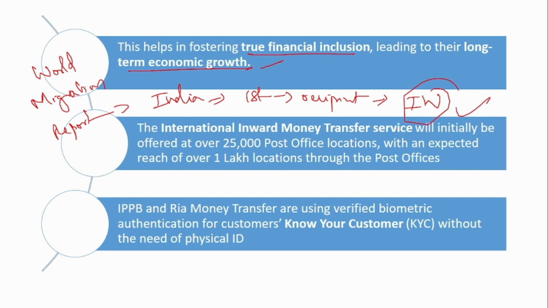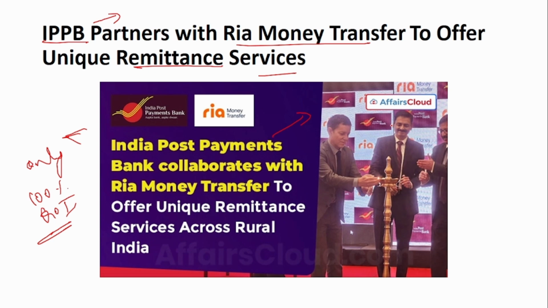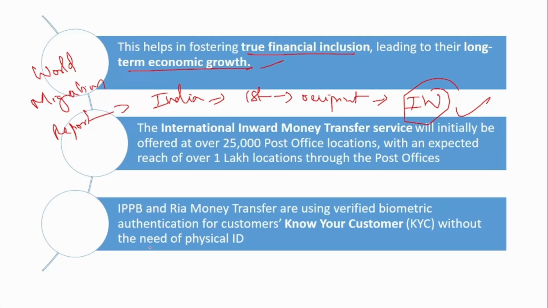So we know that a lot of people are sending money to their relatives in India from outside. So this partnership will really help those people, and this is mainly focused on the rural sector. Currently the international inward money transfer service will be provided at 25,000 post office locations, and it is expected to reach around 1 lakh locations. And IPPB and RBI Money Transfer are using verified biometric authentication for customer KYC without the need for physical ID. So you don't have to produce a physical ID, just biometric authentication is required to perform the money transfer.